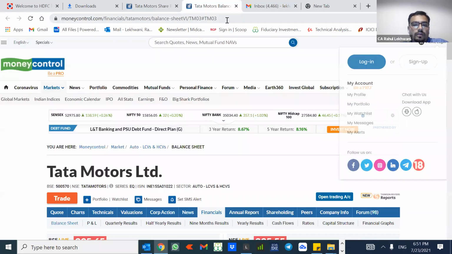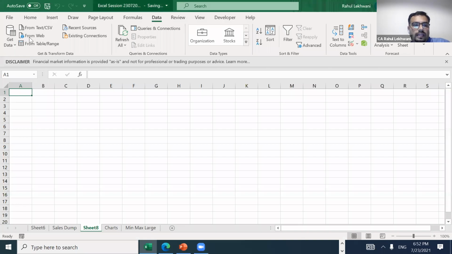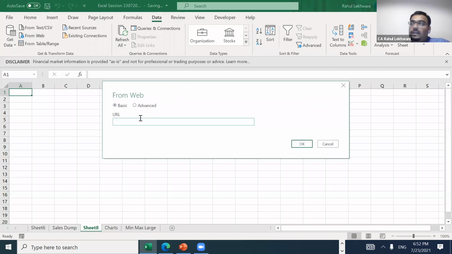All you need to do is copy this link and then go into your Excel, Data, From Web. See, it is asking you the URL. Just paste the URL here and click on OK.